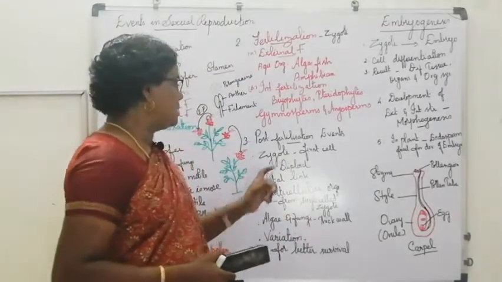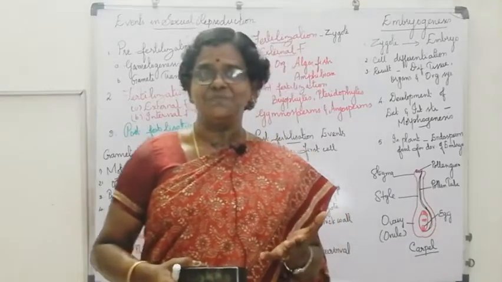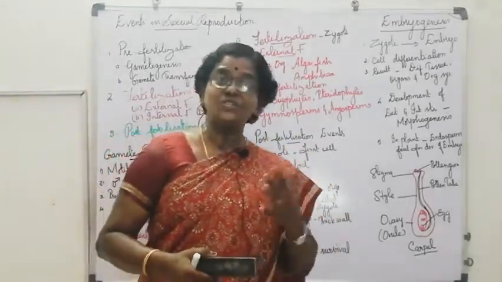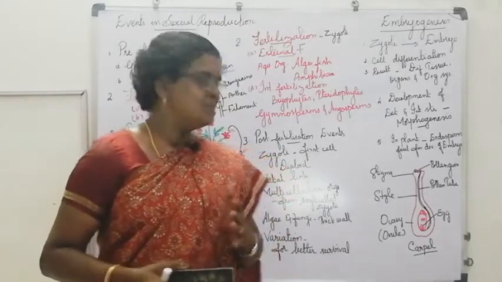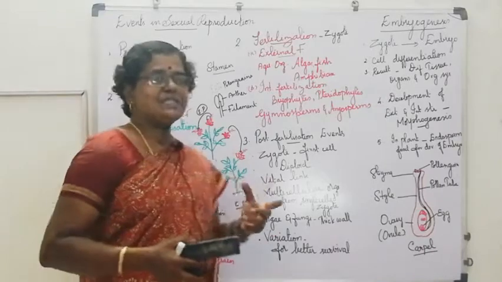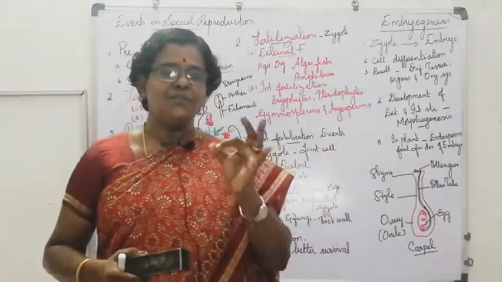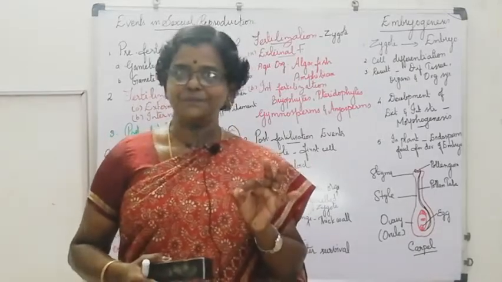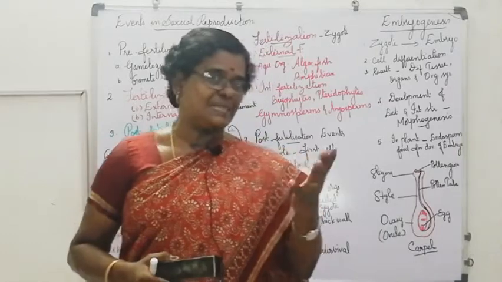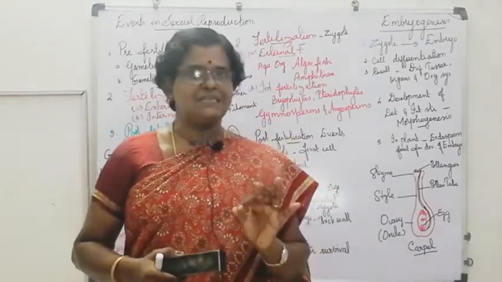The zygote is the vital link between two successive generations, which ensures the continuity of the race from generation to generation. The zygote is a single cell, formed of only one cell. The embryo is a multicellular structure, which we will see next. The zygote is a single-celled structure.